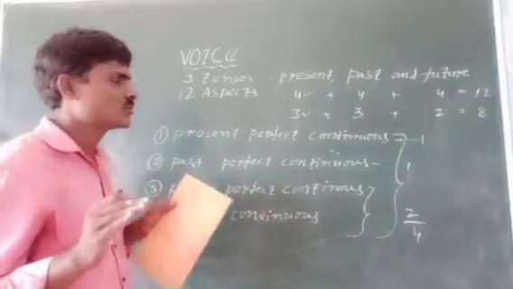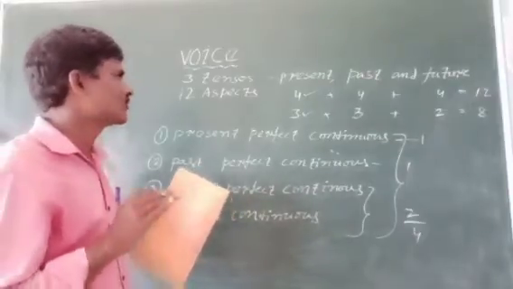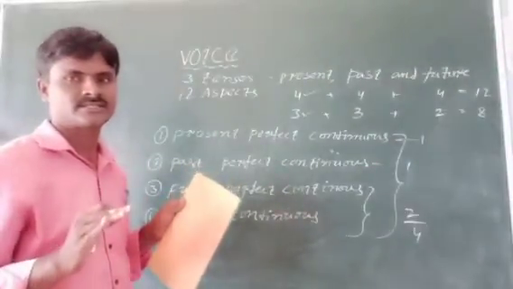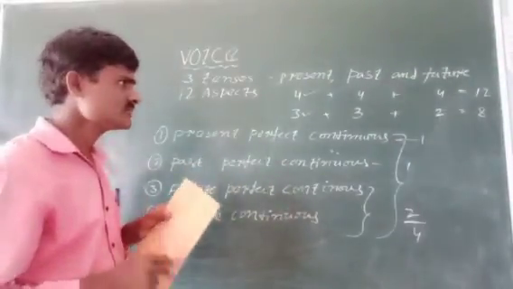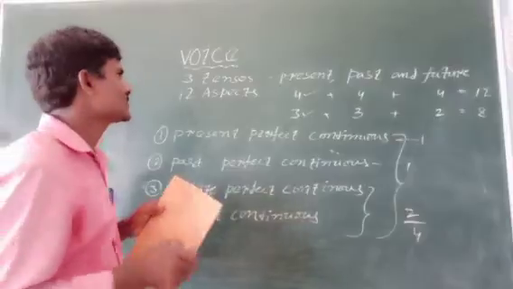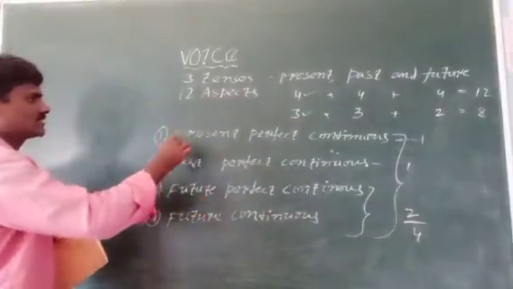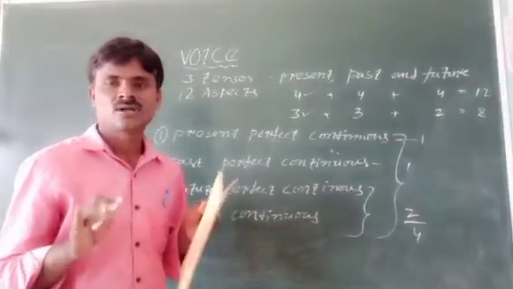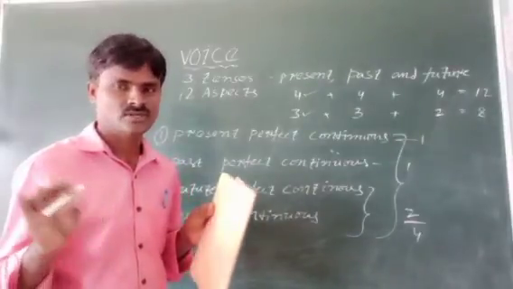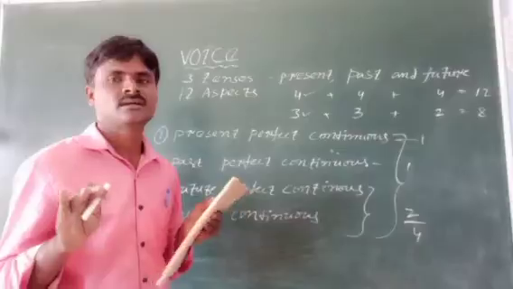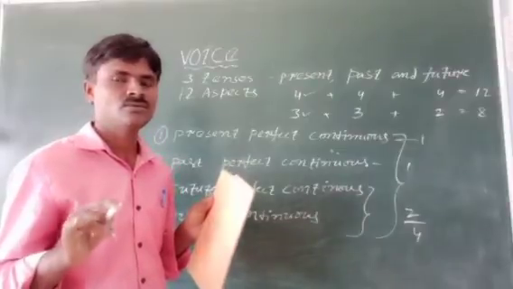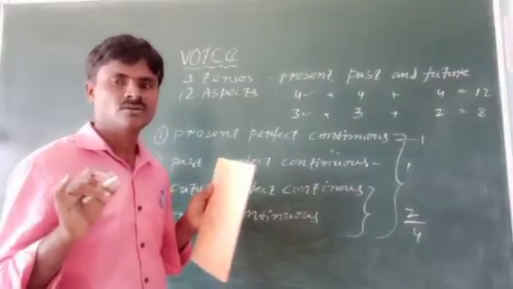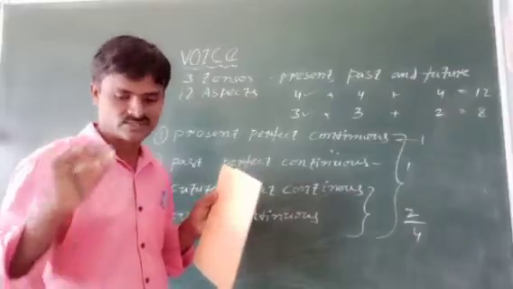The person who wants to learn voice must know the tenses. See here, this is the first rule. What is that rule? Only 4 aspects do not change into passive voice. The remaining 8 aspects change into passive voice.